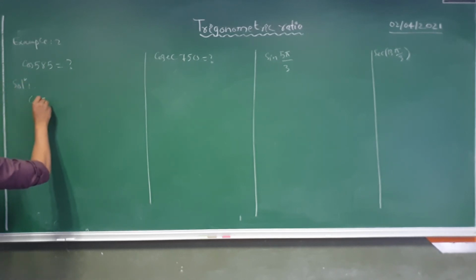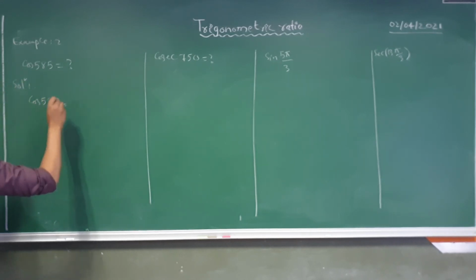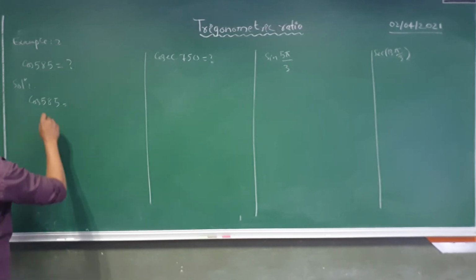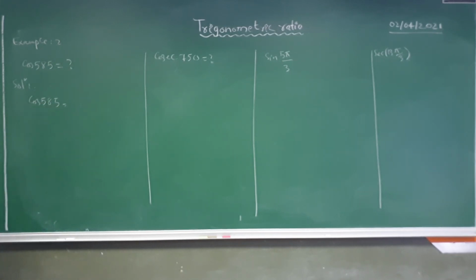So here let's take the solution. We have cos 585. As I said, we need to make this into n into 90 plus minus theta. How can I make this?